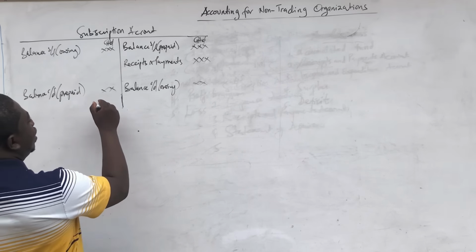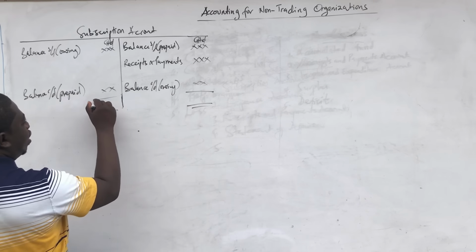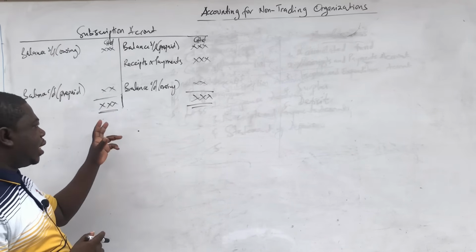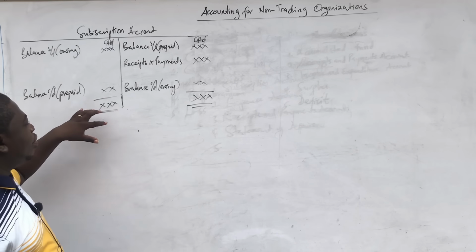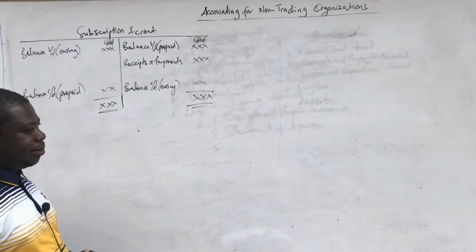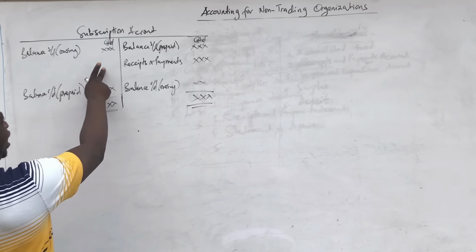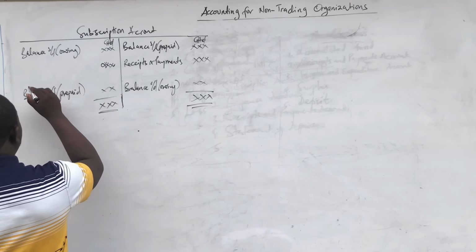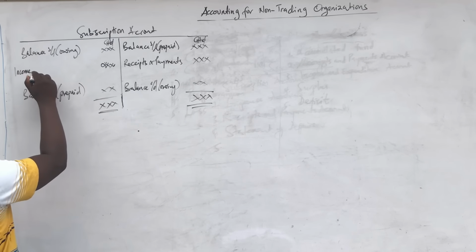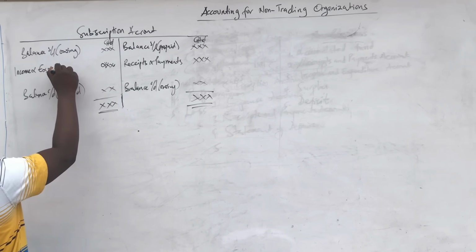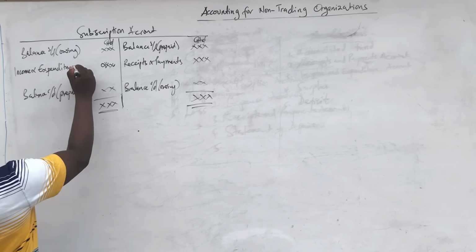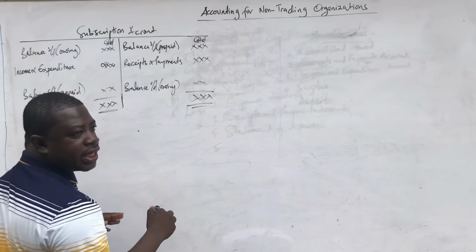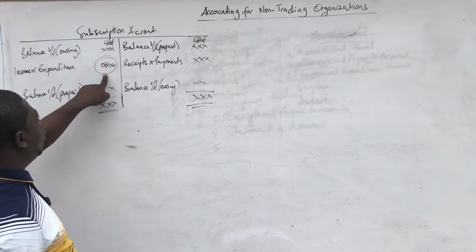So when we do this, then we can now balance these accounts. So we will add up, and usually the credit side should be greater than the debit side. So we put that there, and then we put the same total on the debit side. What is going to happen is that there will be a difference. That difference is what we are going to put here, and we'll call it income and expenditure. In other words, that is actually the amount that is going to be taken to the income and expenditure account as subscription revenue earned for the year. And so when we go through all these things, the purpose is to find this figure, which will only be the difference